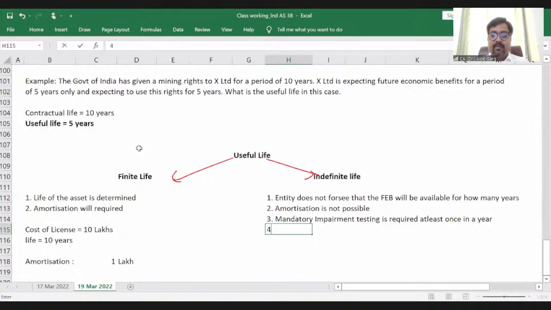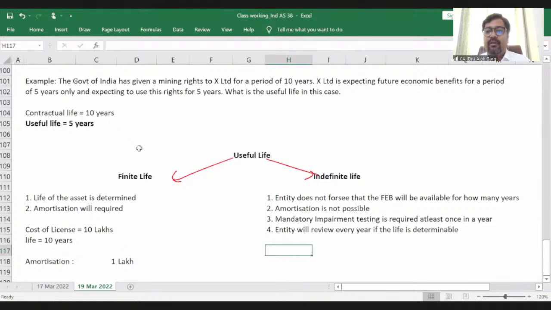Okay. Point number 4. The entity will review every year if the life becomes certain. If the life is determinable, the entity will review every year, right?